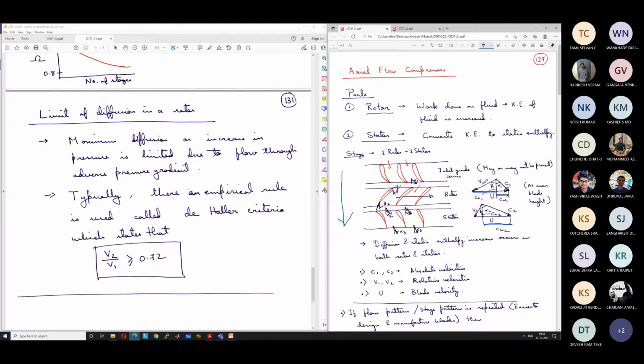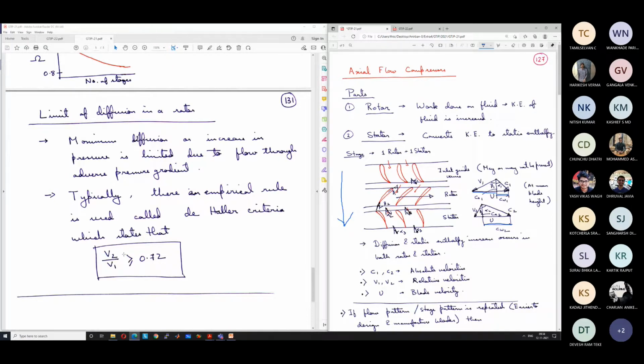But if you have a very large amount of diffusion in the rotor blades, okay, V2 kept much smaller than V1, what will happen? Because you are going against the pressure gradient, the flow is occurring in the direction of increase of pressure. The losses will increase dramatically if you try to have very large diffusion in the stator. Okay. So there is an empirical relation which gives us what should be the maximum diffusion.